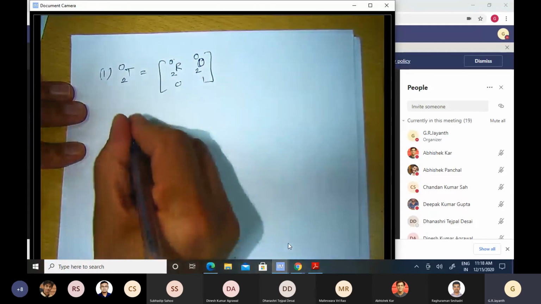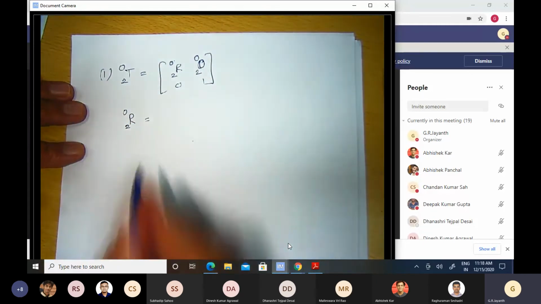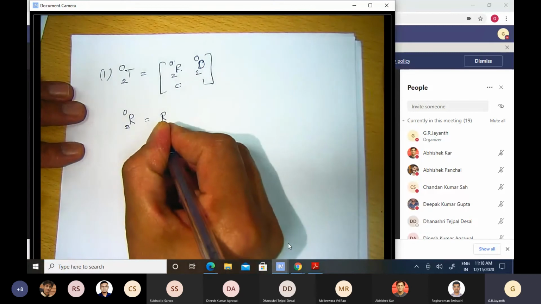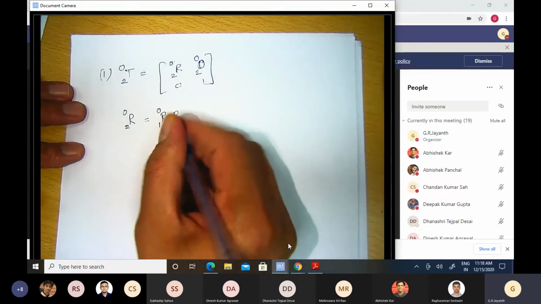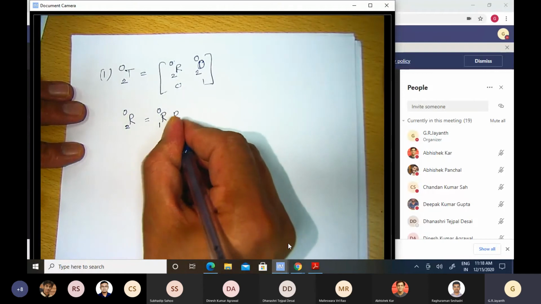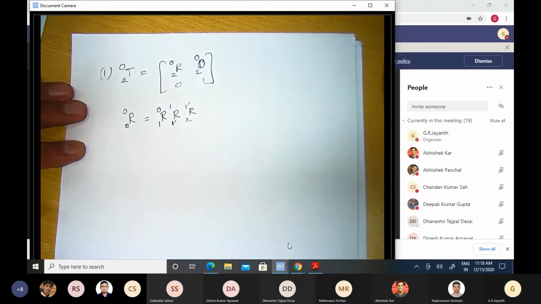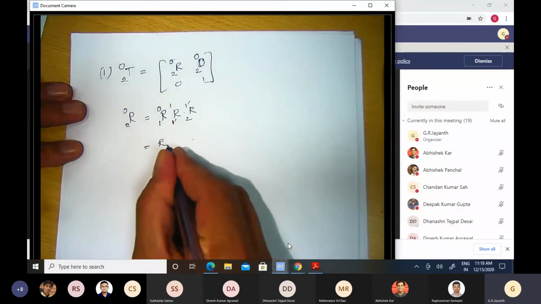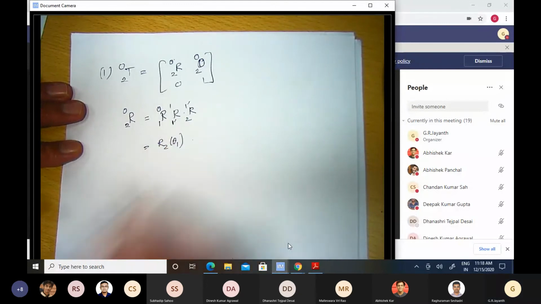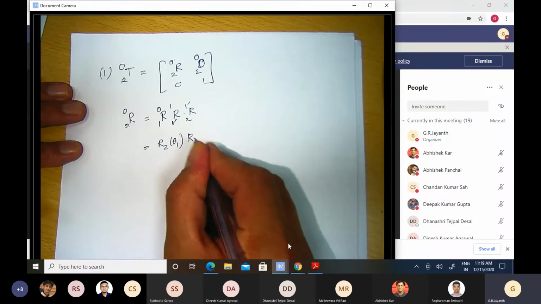Okay, so the rotation matrix R of 2 with respect to 0, initially, is nothing but R of 1 with respect to 0 times R of maybe 1 prime with respect to 1 times R of 2 with respect to 1 prime. Okay, so if you do this, you find that R of 1 with respect to 0 is just Rz of theta 1, and R of 1 prime with respect to 1 is Ry of pi by 2.